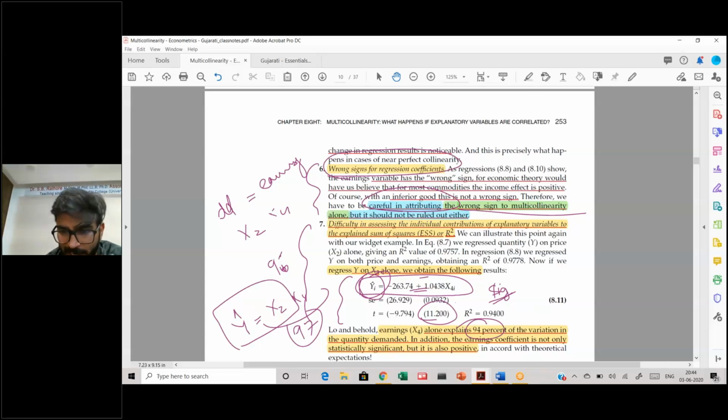Remember this Venn diagram that I explained to you, that y is being explained by x1 and x2. This essentially is what we are talking about with multicollinearity. However, what is happening in this case is these two circles are extremely concentric. Not exactly concentric, but the overlap is huge. So their individual ability to explain the variation in y has become challenging. That is what we are suggesting here.